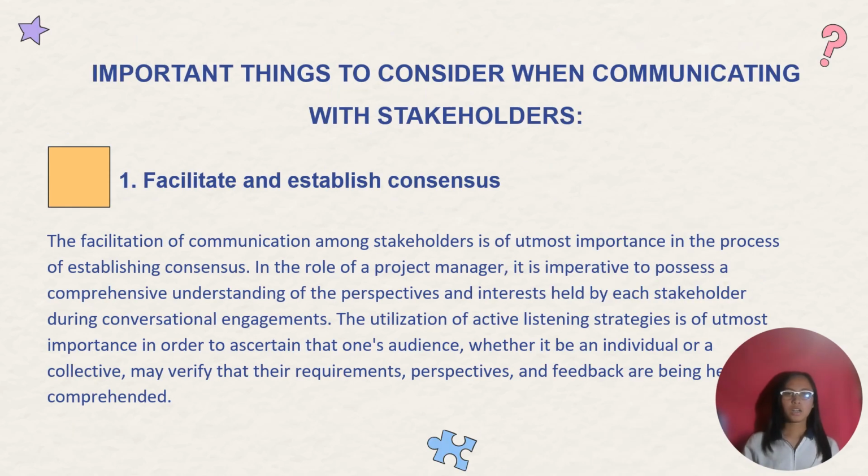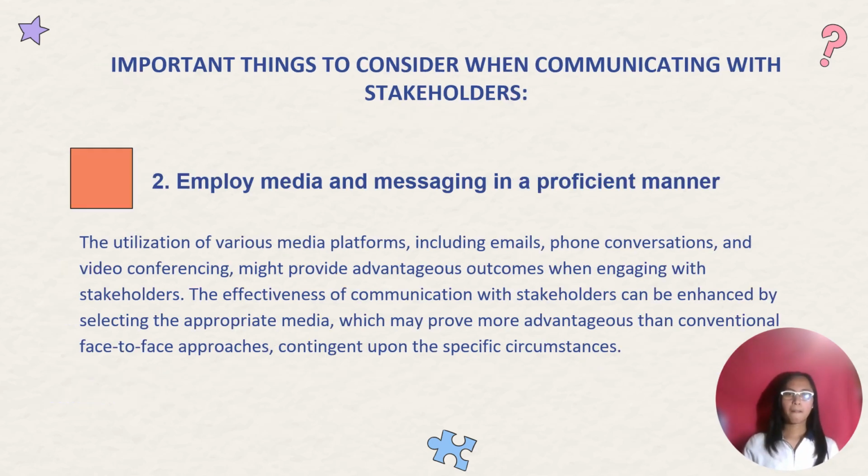So first, the important thing to consider when communicating with stakeholders is to facilitate and establish consensus. The facilitation and communication among stakeholders is of utmost importance in the process of establishing consensus. Basically, active listening strategies are of utmost importance in order to ascertain that one's audience, whether it be an individual or a collective, may verify that their requirements, perspectives, and features are being heard and comprehended.